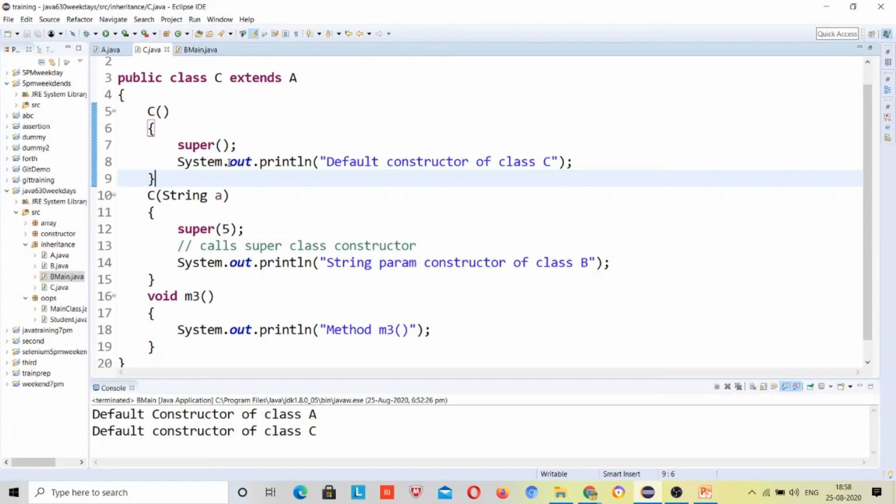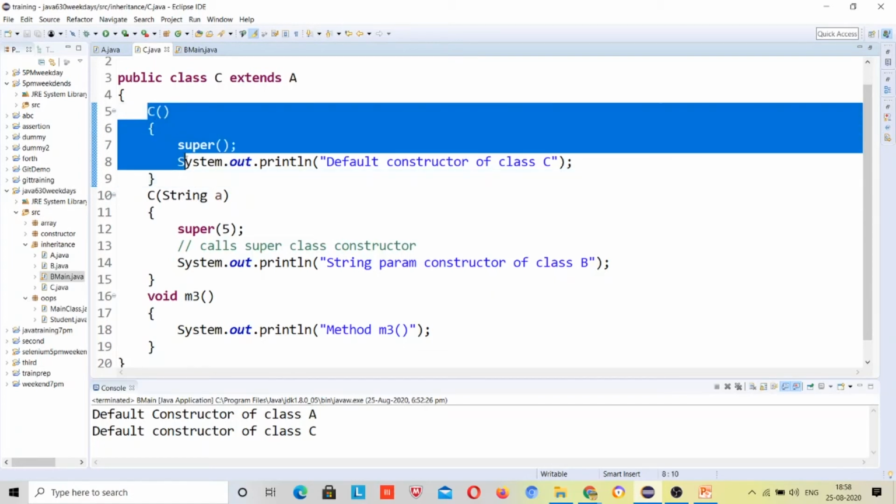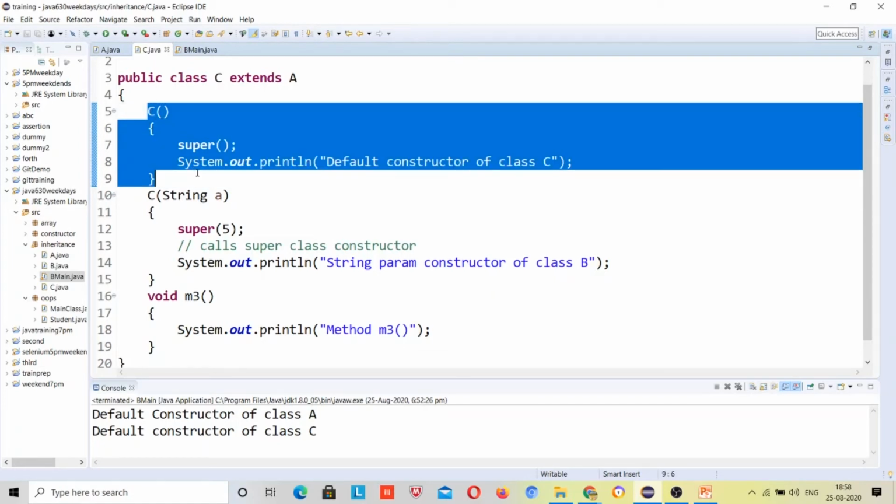You are right. Before that, default constructor of class C. But okay, it's string parameter constructor of class B. Only three outputs will display. But I want to understand why this will be called. Why this misconception over here?